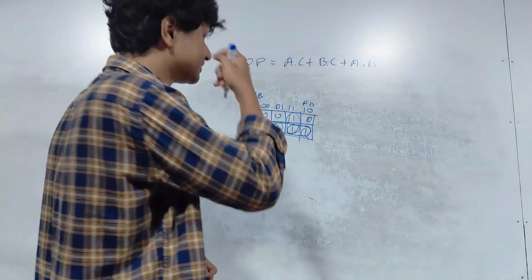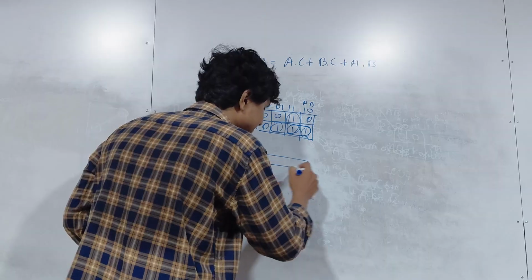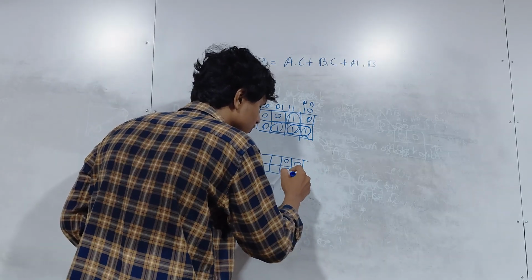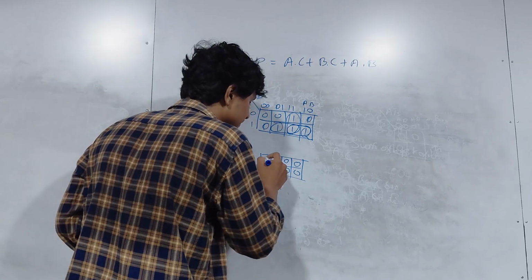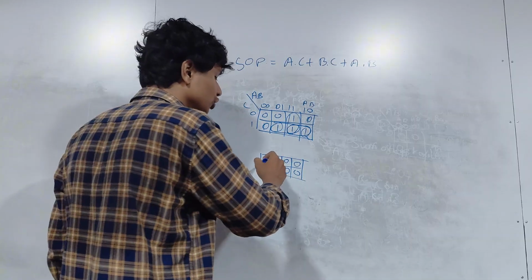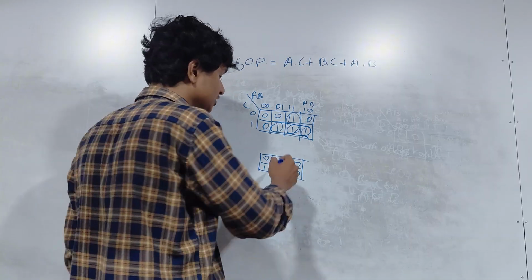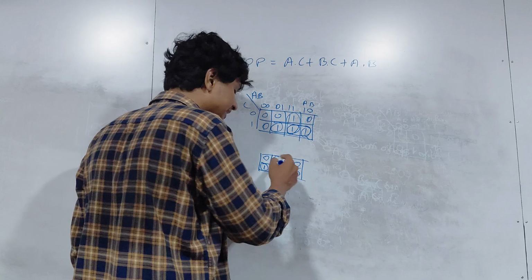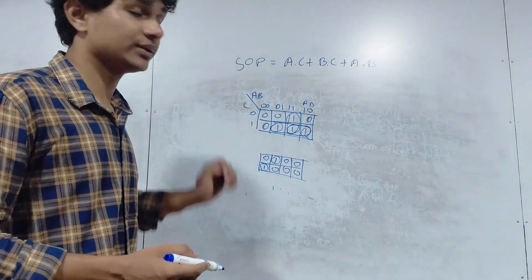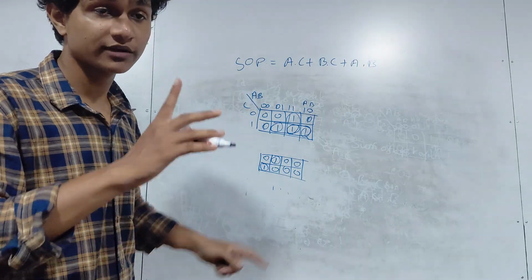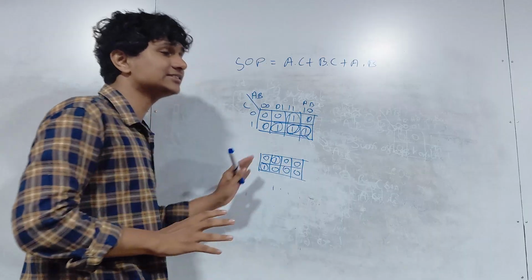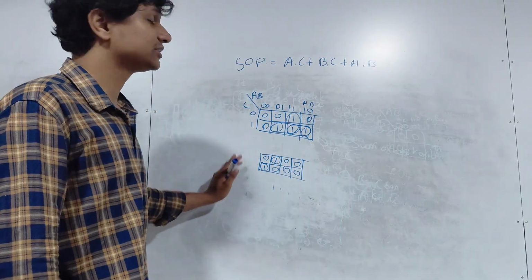If you can't make pairs, for example, if everything is 0 except this one guy and this one guy, then what are you going to do? You can't cross them diagonally. So then you are going to circle them individually and then you are going to find the SOP or POS. With ones you can find only the SOP. If they are like this, then you can go ahead, separate them and keep.